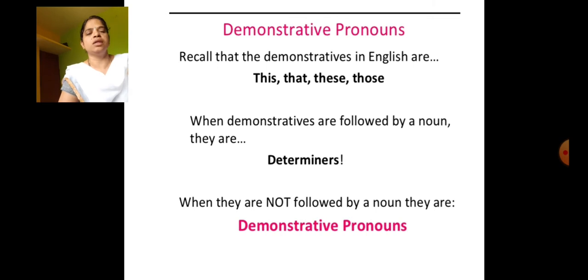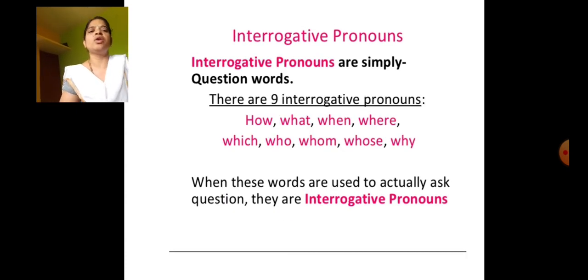You should sort out the answer. See, when demonstratives are followed by a noun, they are determiners. But when they are not followed by a noun, they are considered as demonstrative pronouns. Next, interrogative pronouns.